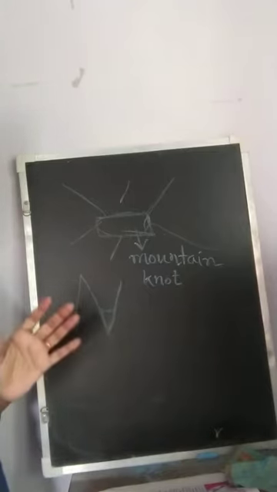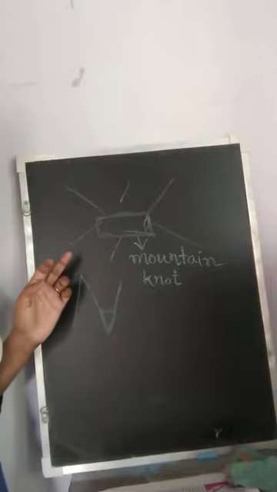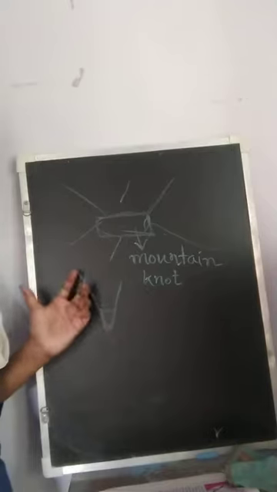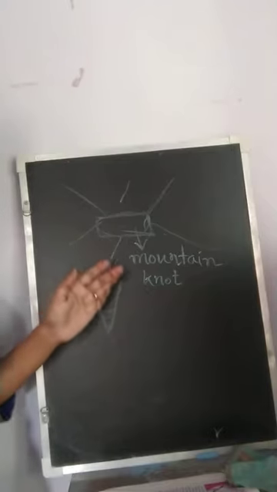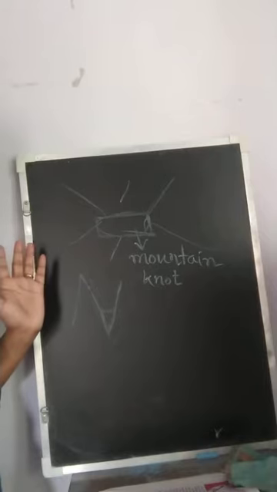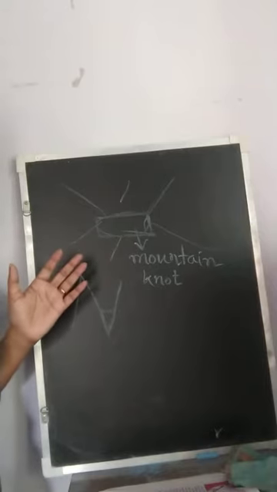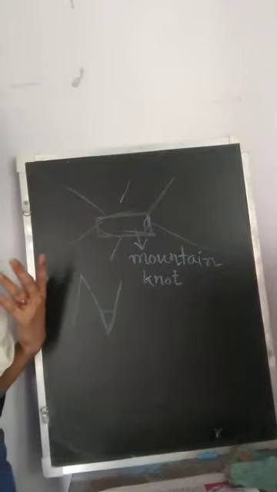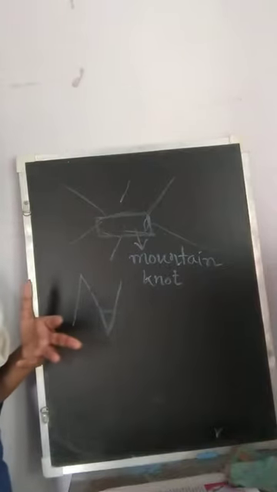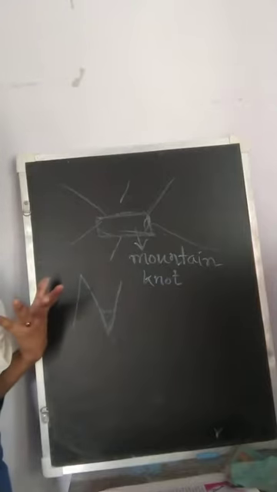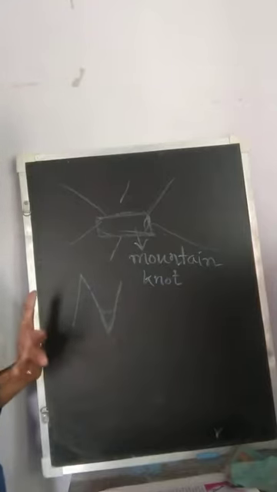A lowland lying between two mountains is called a valley, and the narrow valley with steep slopes is called a gorge. So that is a mountain, and mountains are formed as a result of the endogenous forces and also exogenous forces. That means due to the combination of both the forces, or both the factors, we find that there are mountains on the surface of the earth.